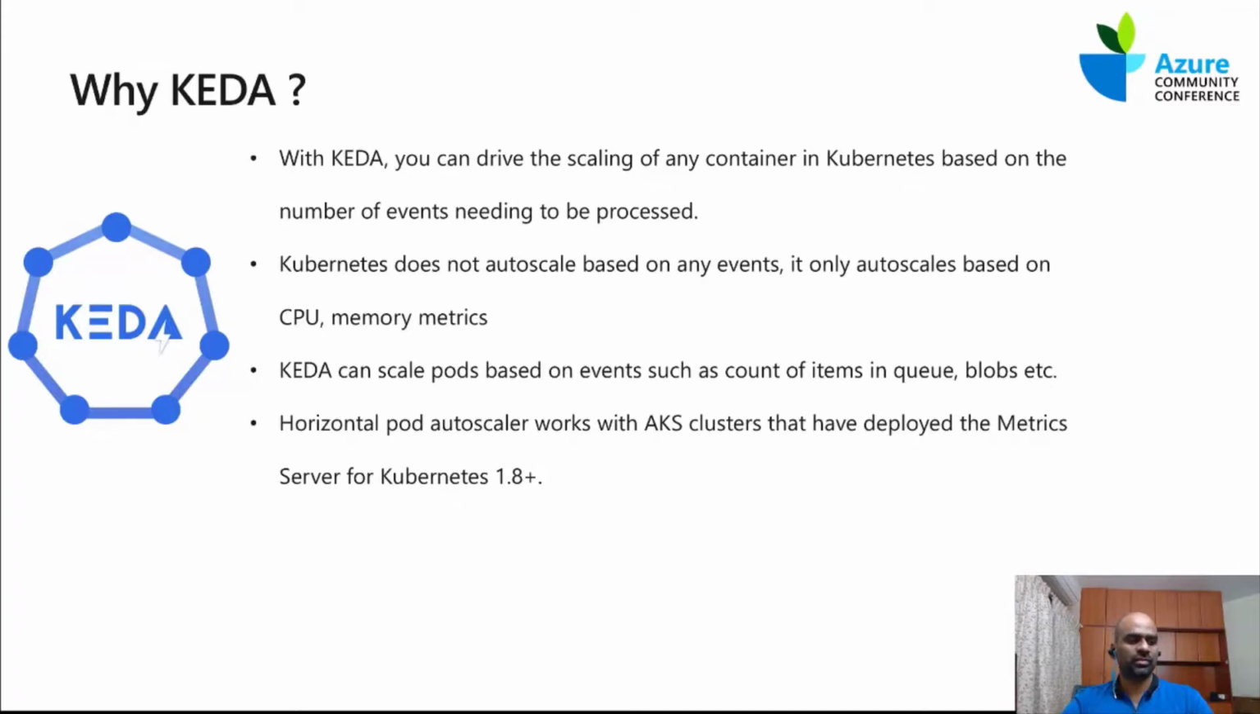But what if my application is driven by events? What if there are 1 million records that come into a queue? I want to scale my application once they start coming, even before it becomes 1,000 or 10,000. I want to scale my application not based on CPU usage, but based on the events that come in. That is where KEDA comes in. KEDA is used in places where there is an event-based process that needs scaling. KEDA can scale pods based on events such as the count of items in a queue, or blobs. It supports AWS. KEDA is open source. We'll see that in the next slide.